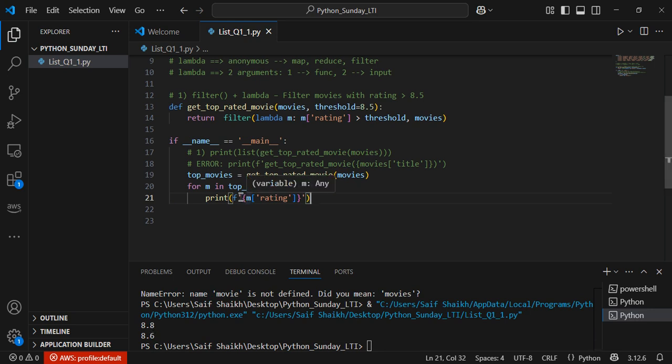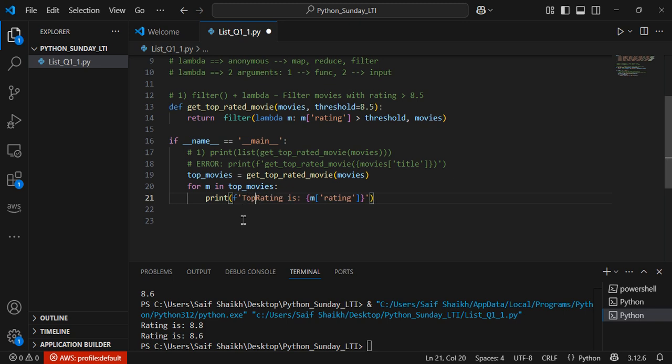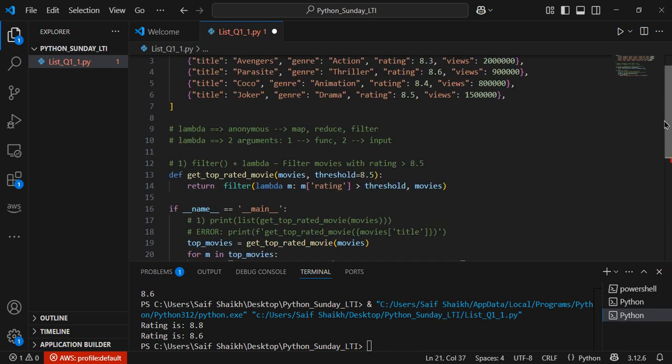If you want to add some text, you can add some text, it's up to you. So let's say rating is this. We are getting that. Now let's say they are asking we want to find out the movies also. So you can add your text and the variable over here. So let's say top rated movie, and from the M, what you're trying to call is, if you scroll a little up, the title.